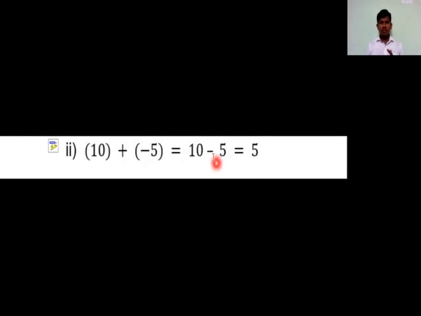What is 10 minus 5, my dear students? Ultimately I get the result 5. So +10 and -5 added gives +5, which is also an integer. By this we got an idea: if we add any two integers, we get an integer itself.